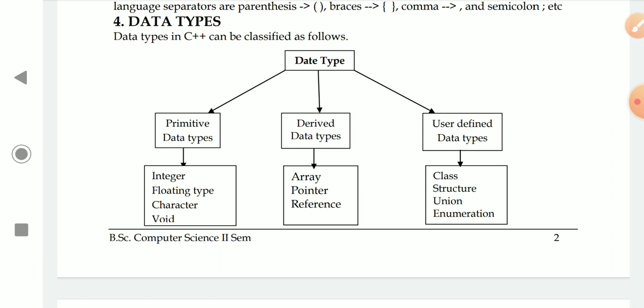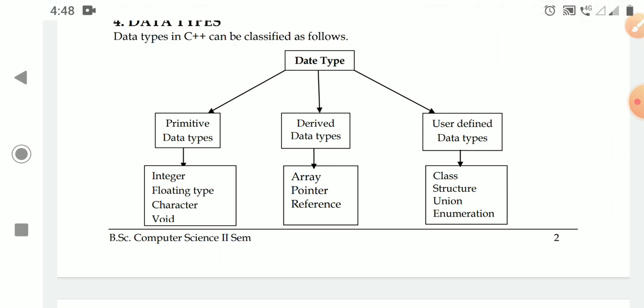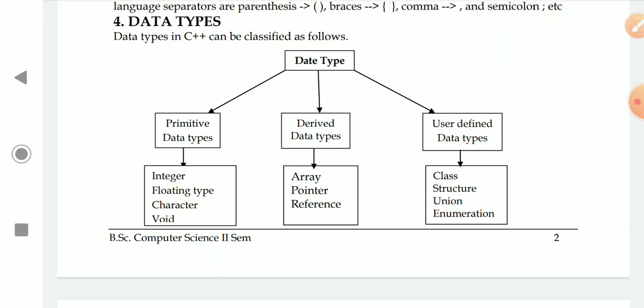Subject: Computer Science, paper: Programming in C++. In previous videos, we have studied a sample C++ program and tokens. Today's topic is data types. Data types in C++.